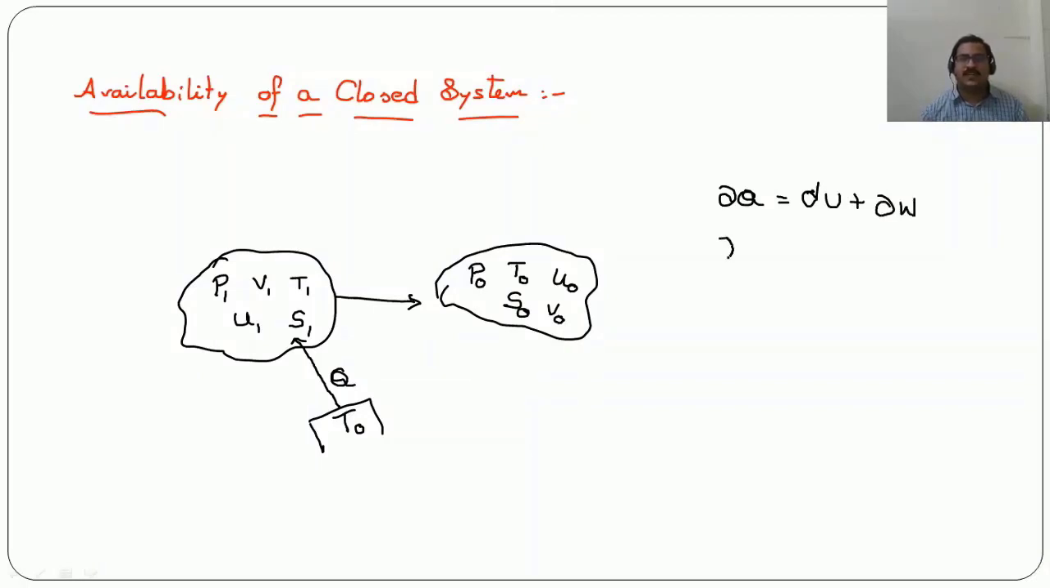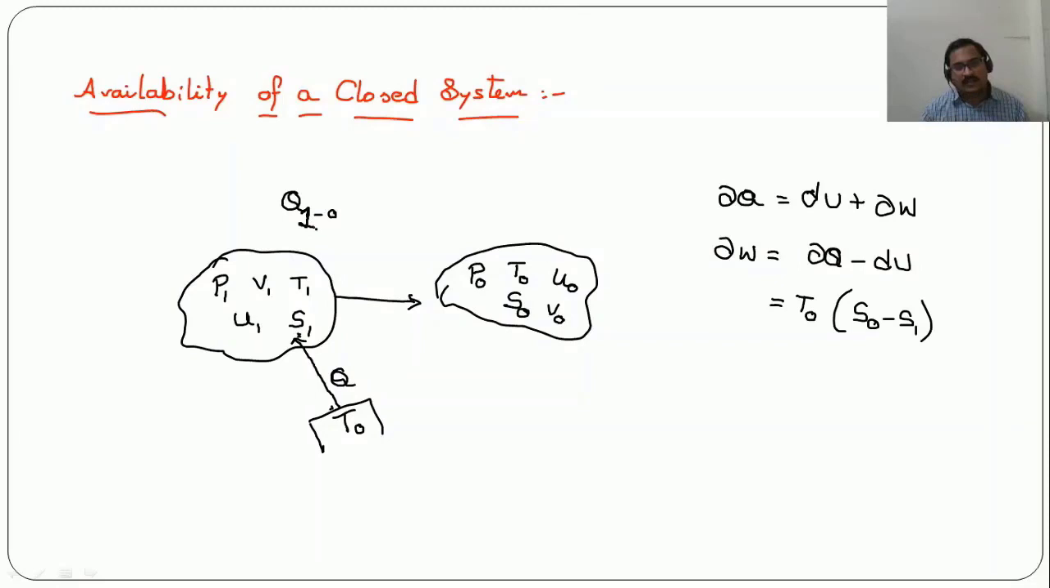So from this we can write ∂W is equal to ∂Q minus dU. Now here ∂Q can be written as T0 into (S0 minus S1). The reason why we are writing ∂Q like this is, see, heat transfer is taking place from the surroundings to the system, and the system is reaching from condition 1 to condition 0, which is nothing but the dead state.